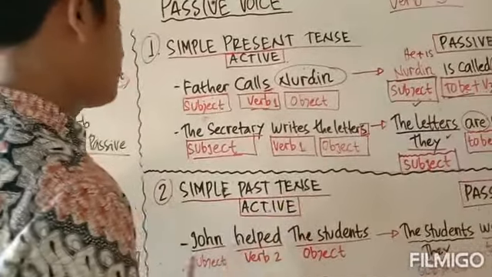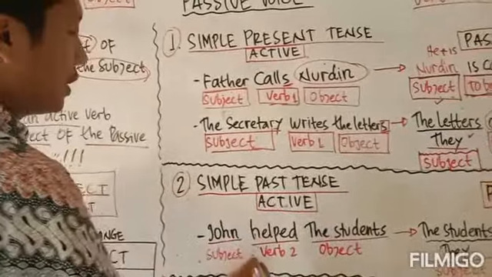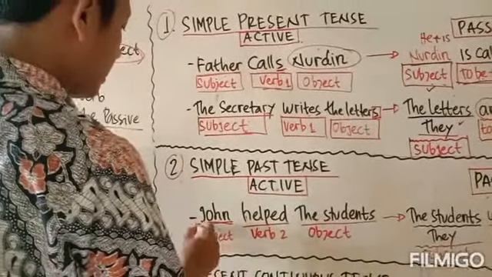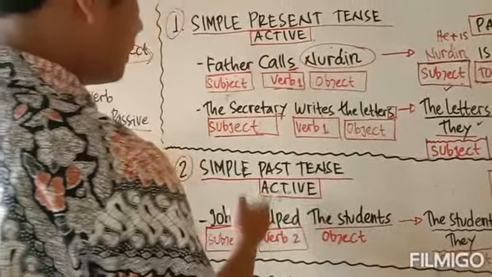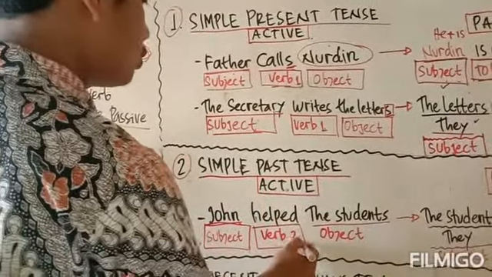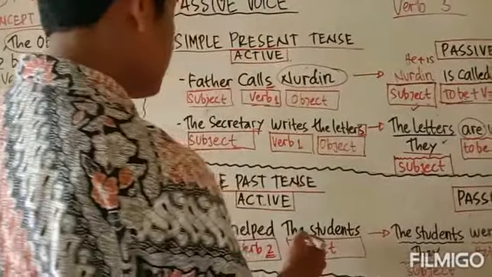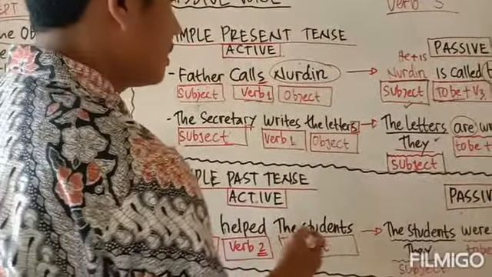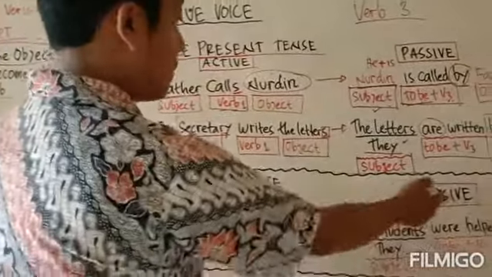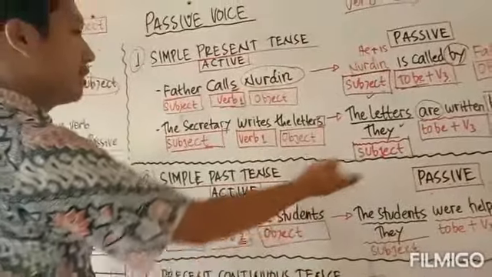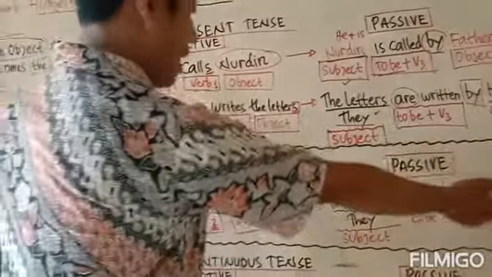Simple past tense. In the active form of the simple past, we need to understand that still in a sentence we put subject and then verb, but in the past tense we use verb 2, and then the object in the sentence is the students. John helped the students is the active form. We want to change the sentence into passive. Kita ingin merubah kalimat ini menjadi kalimat pasif, maka John adalah subjeknya, kita letakkan di paling belakang.